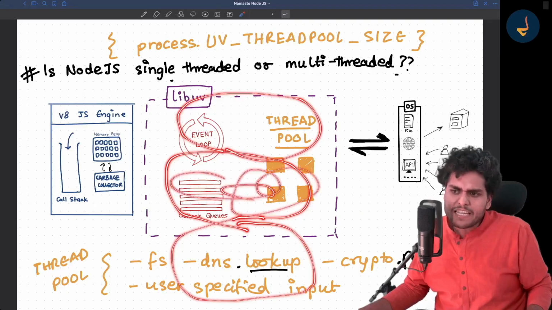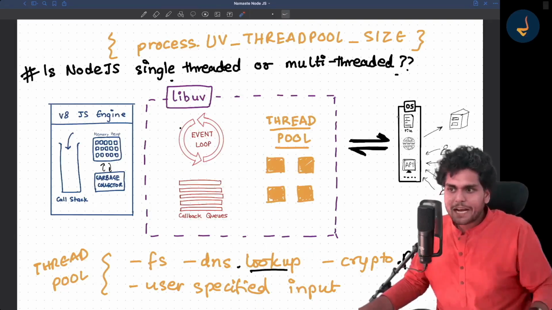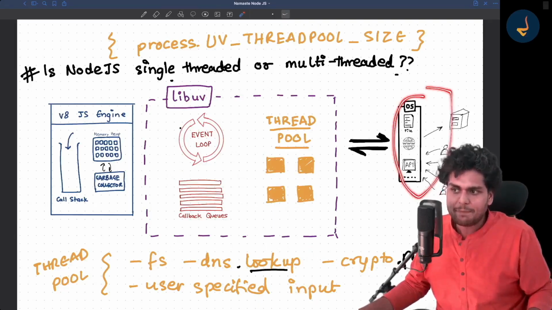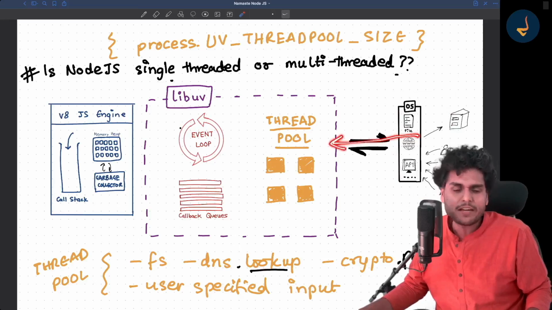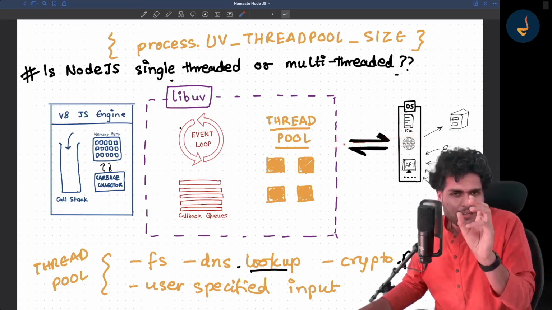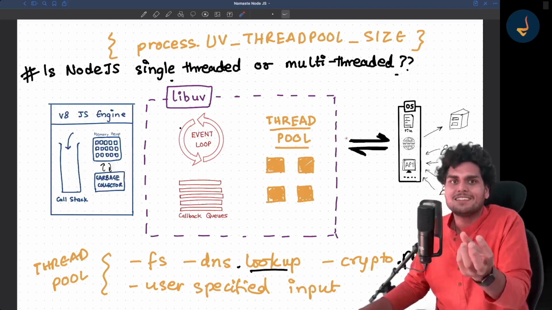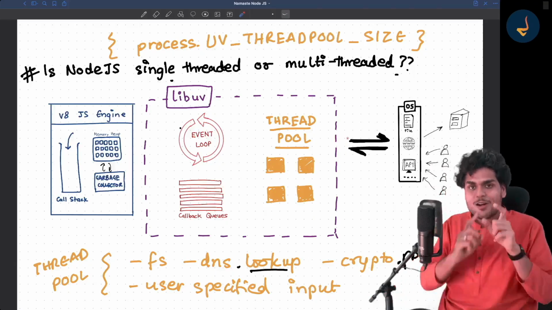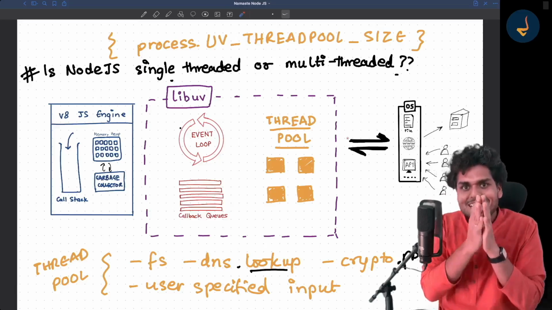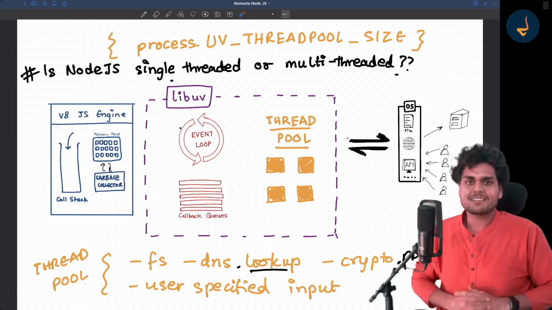Most of the things happen inside that kernel. So there is a mechanism where the operating system can notify us whenever something changes, whenever there is some activity, some event. This is why it is known as event-driven architecture. Now you understand, my dear friends.